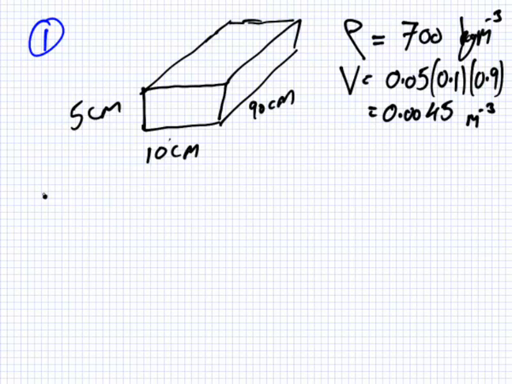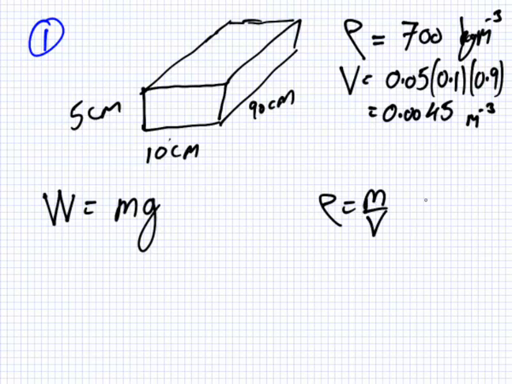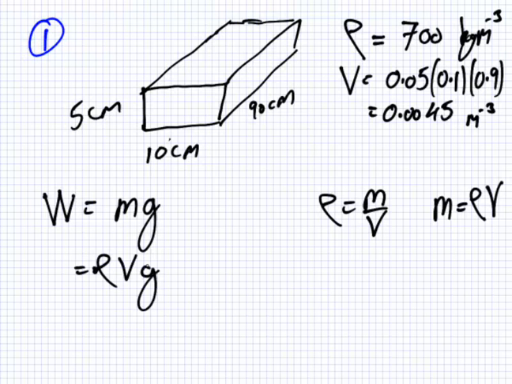What's the weight? So what's the formula for weight? mg. And hang on, density is m over v, so m equals density times volume. So this would be density times volume times g. Volume I know, density I know, and g I know. So the weight of this would be 30.9 newtons.